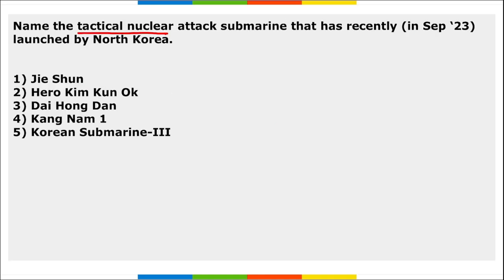Next, name the tactical nuclear attack submarine that has recently been launched by North Korea. So what is the name of it? It is Hero Kim Kun Ok. This is the name of the tactical nuclear attack submarine that was recently launched by North Korea. It was named Hero Kim Kun Ok, and this was submarine number 841.